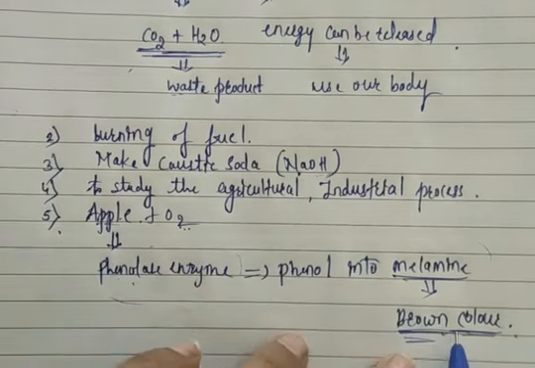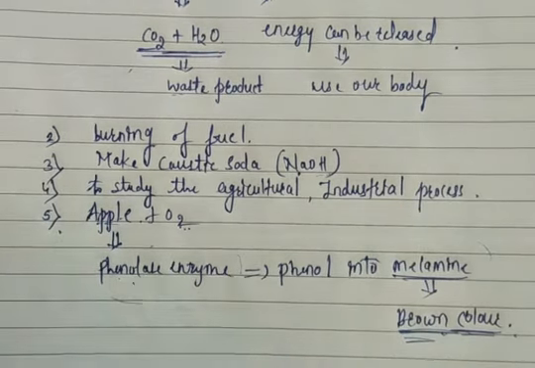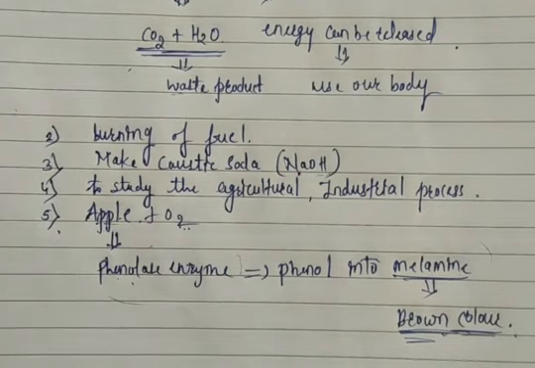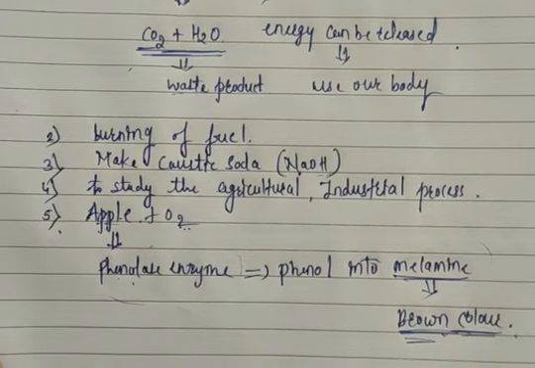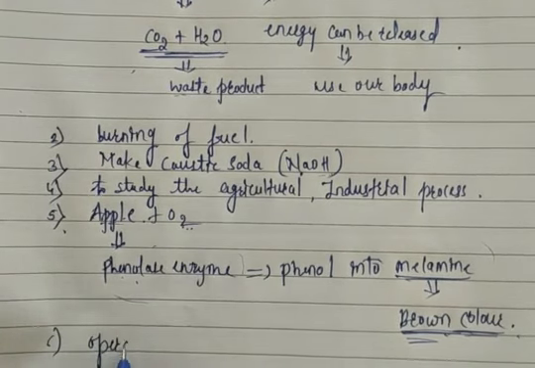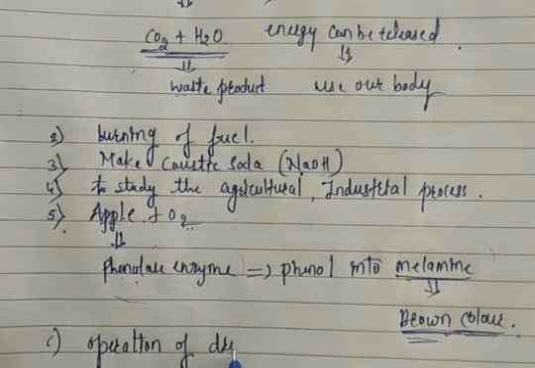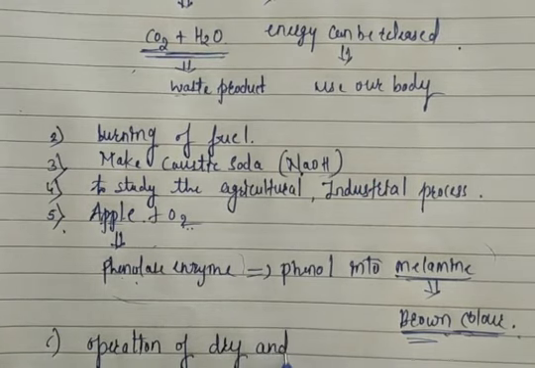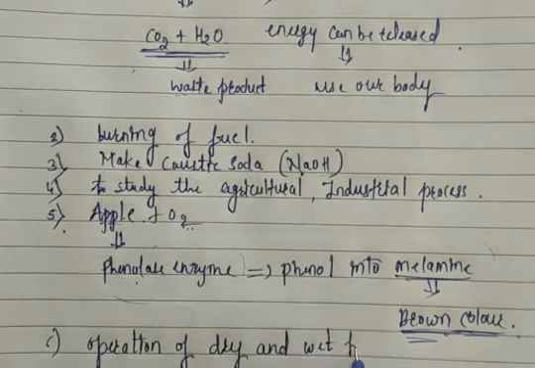So the apple looks brown when it reacts with oxygen. Also we can use it to study the operation of dry and wet batteries.